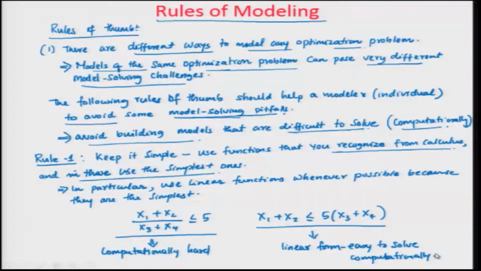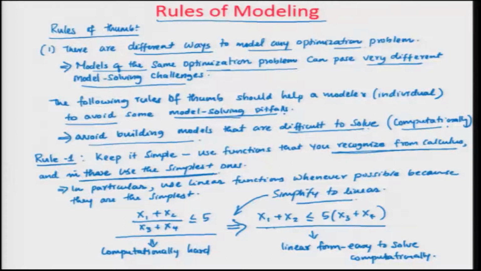So the first one is keep it simple, which means you use functions that you recognize from calculus, and in those functions use the simplest one. If you have a fraction like this, or a quotient version like this, convert it into a simpler linear function. This is the process we can call simplify to linear. As much as possible, try to use linear functions wherever you can.